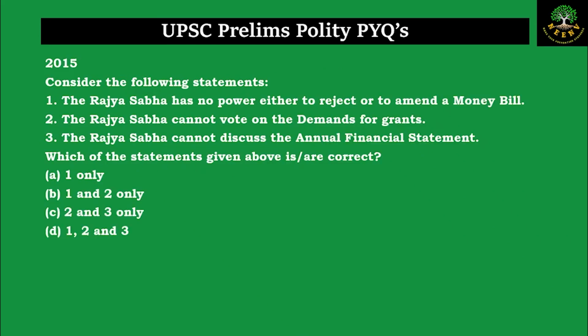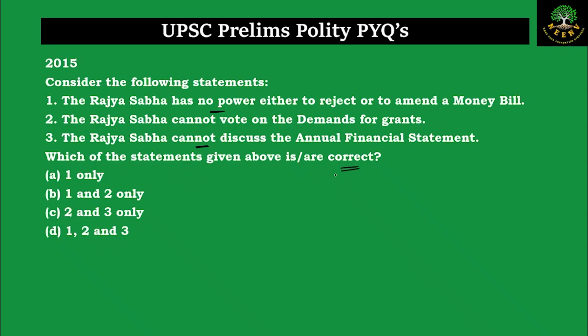Let us discuss the next question. This is from the year 2015. Consider the following statements. Statement number 1. The Rajya Sabha has no power either to reject or to amend a money bill. Statement number 2. The Rajya Sabha cannot vote on the demand for grants. Statement number 3. The Rajya Sabha cannot discuss the annual financial statements. Which of the following statements are correct?